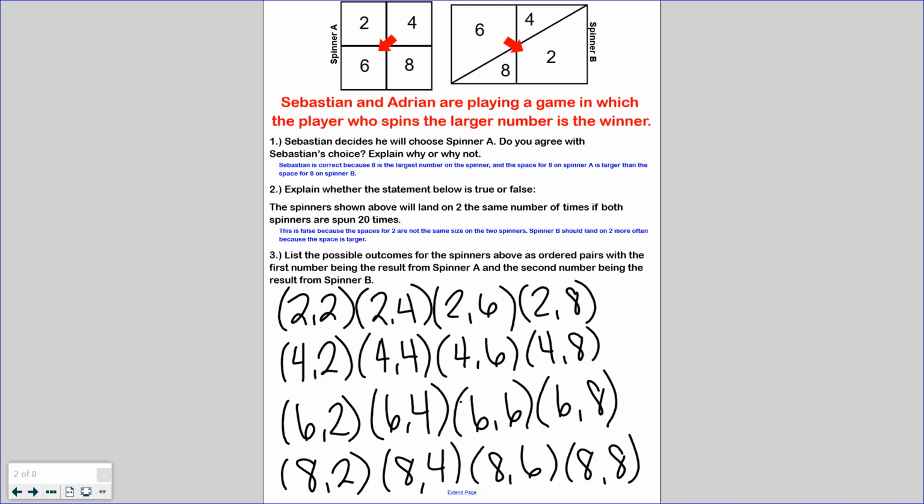So outcomes are answers. They're what results are going to happen from this experiment. Remember what I said earlier, experiments in probability are more of the events that are happening. So we are using the spinner to get an outcome. We're using 2 spinners here to get the outcome. Spinner A gave us a 2, and then spinner B could also give us a 2, and so forth and so on. So the combination between these 2 spinners here is 16 different outcomes for this particular problem.